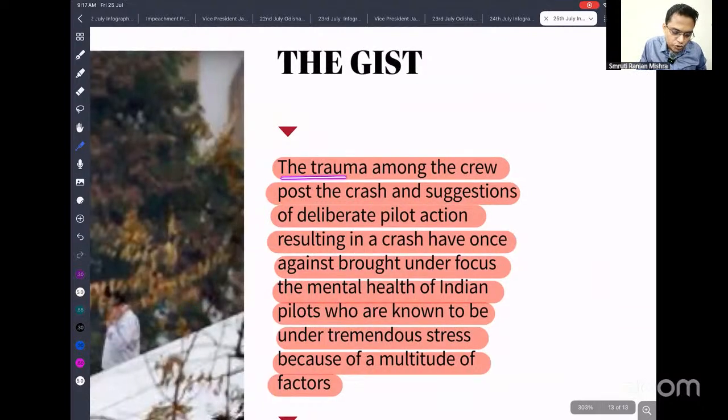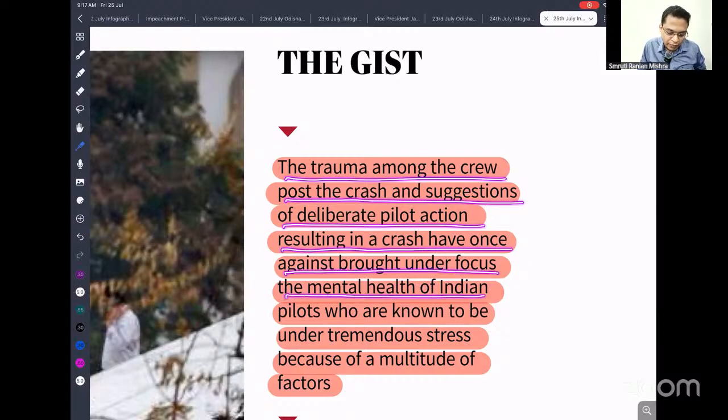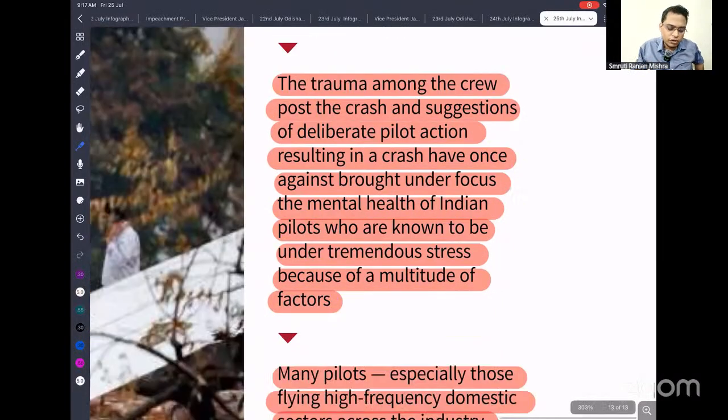The trauma among the crew post crash suggested deliberate pilot action resulting in the crash. So recent findings have shown that the fuel switch had been moved from on to cut off. This has once again brought under focus the mental health of Indian pilots, who are known to be under tremendous stress because of a multitude of factors. So our pilots are facing a lot of challenges.